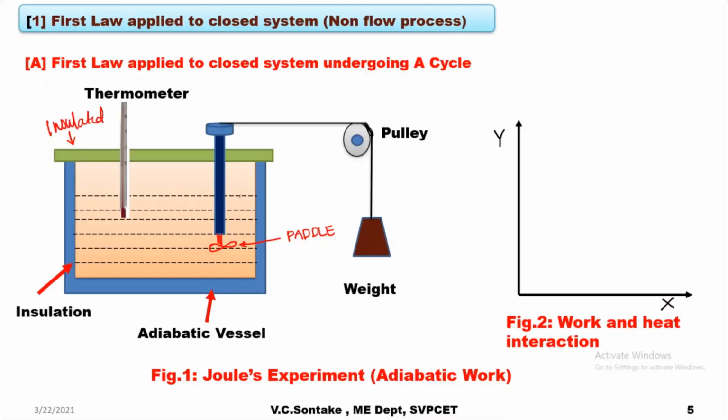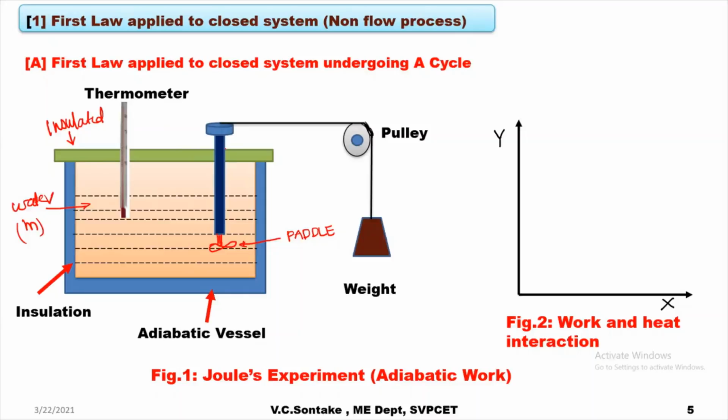This adiabatic vessel is containing a thermometer to show the temperature of the water contained initially. Let's say this is the water, and it is having a mass m.